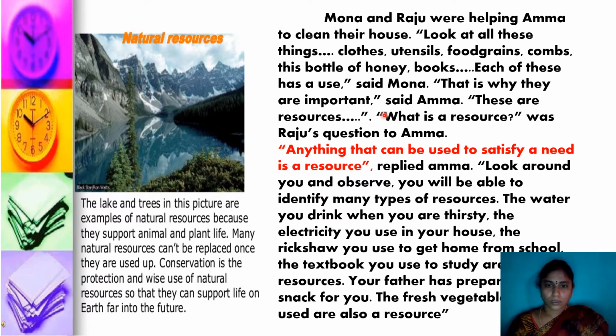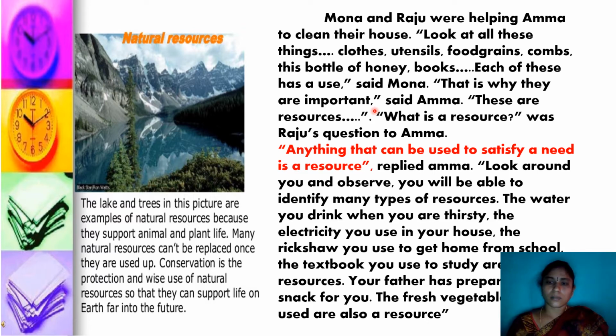So what are the products we are getting? We are using different resources. Some we are getting from natural resources, some from the minerals. Everything is a natural resource. Whatever product we are using is made from different resources only. For example, our door is made of iron, which is made with iron ore.